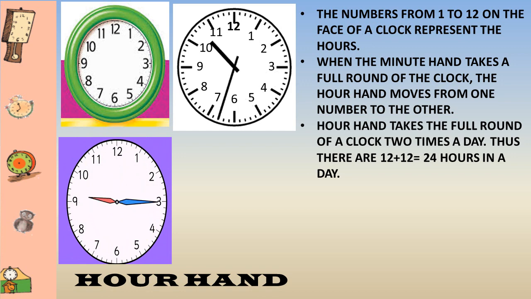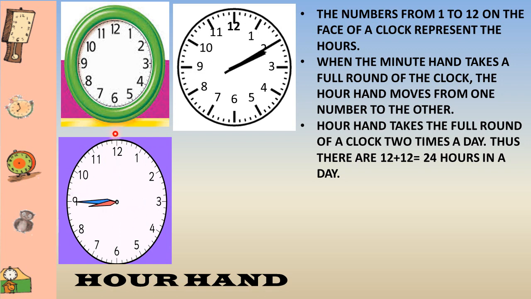Hour hand takes the full round of a clock 2 times a day. Thus there are 12 plus 12, 24 hours in a day. So this hour hand also takes the full round of the clock 2 times a day.